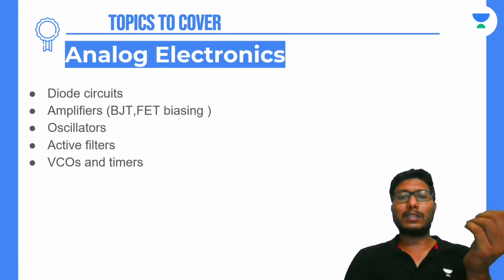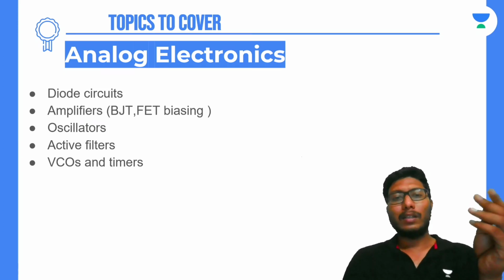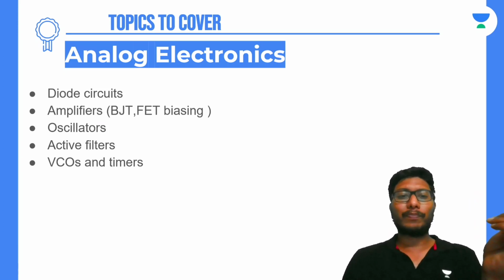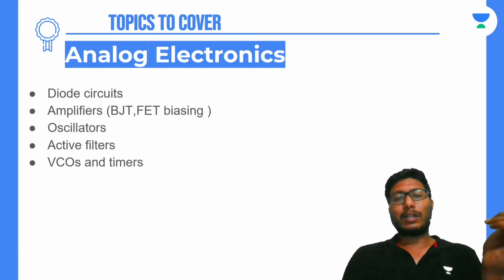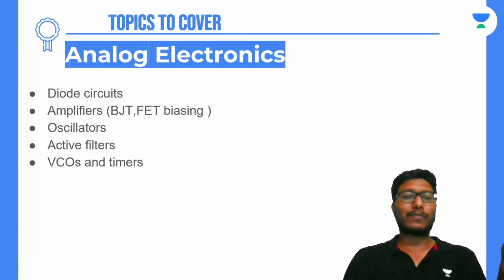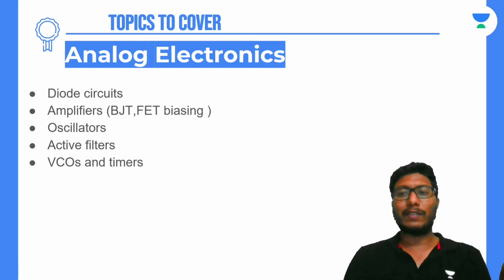Now comes BJT as an amplifier. How to model this BJT as an amplifier? Mostly we will be using H parameters. So these H parameters are important for ESE examination, but for the GATE examination, that too for electrical engineering, this is not much important. These parameters and all, you should know the hybrid pi method will be sufficient, which is easier.